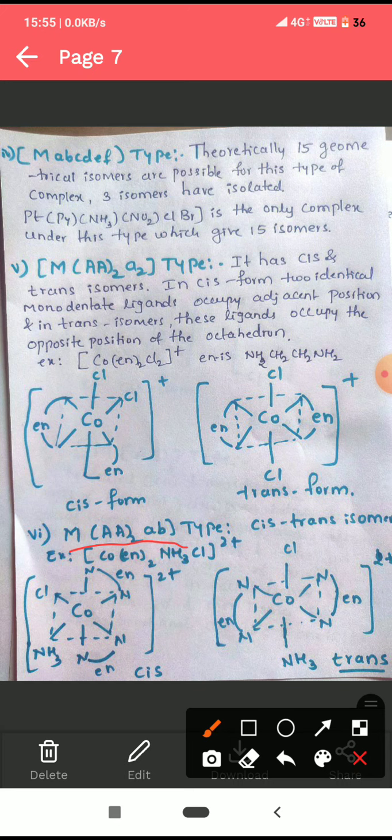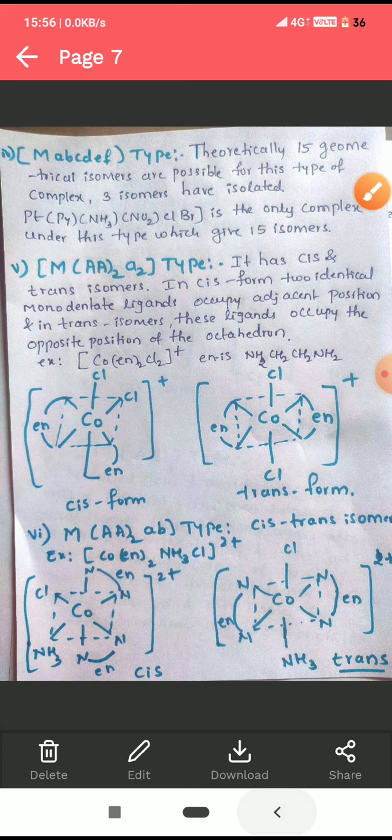Cobalt. Okay, this is a bidentate ligand. NN means the nitrogen atoms of the ethylene diamine. Okay, chloride and NH3 are adjacent to each other. Chloride and ammonia are adjacent to each other. Therefore, it is cis form. Here, chloride and NH3 are opposite to each other. Therefore, it is in trans form. Okay, this is an example for MAA2AB type of complexes.